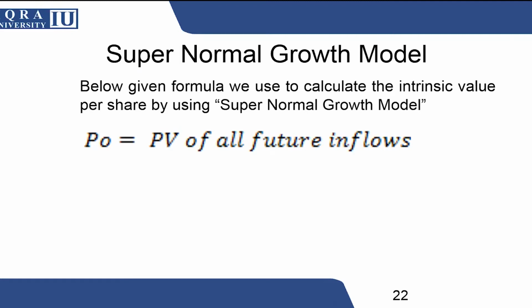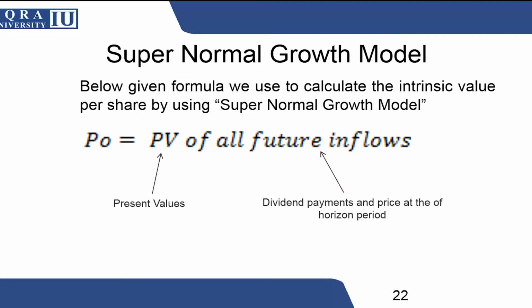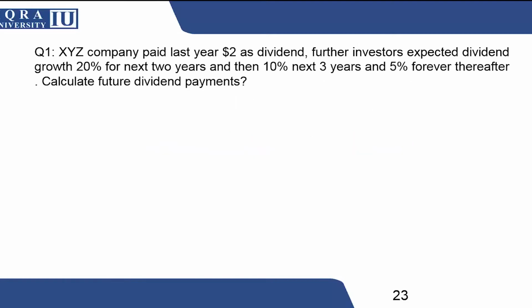When you're working on supernormal growth, keep one thing in your mind: whatever dividend you receive, in the first year, second year, and so on, the current price will always be calculated with the help of the present value of all future inflows. Future inflows means all the dividends that you will receive on this stock as well as the price at which you will sell it. So, the present value of all the dividends as well as the price that you will receive. Just take this question to understand how dividend will fluctuate and how we calculate it.